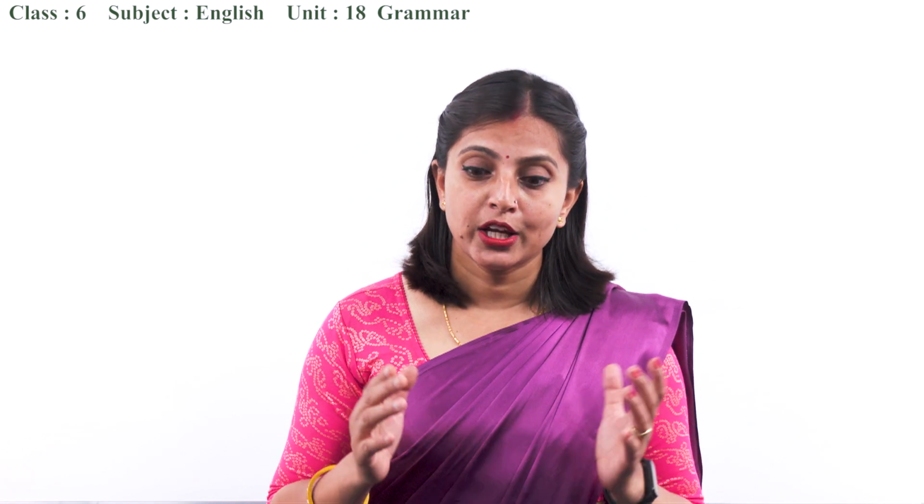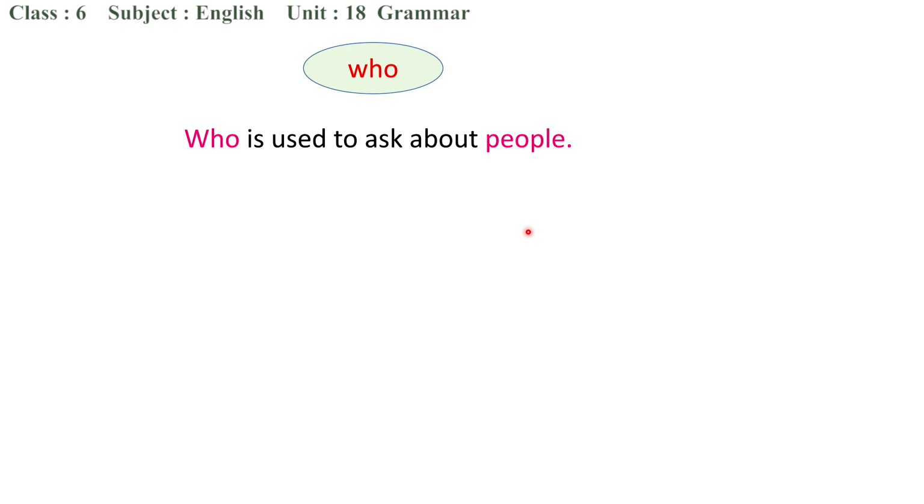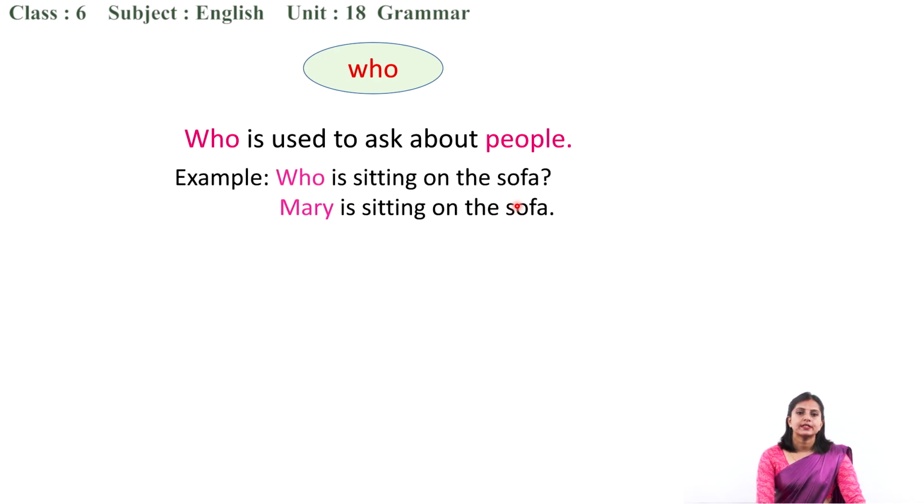Yes, I'm trying to know about people. Who is the prime minister means I want to know that person. So who is used to ask about people. For example, who is sitting on the sofa? Mary is sitting on the sofa. Who? Mary.